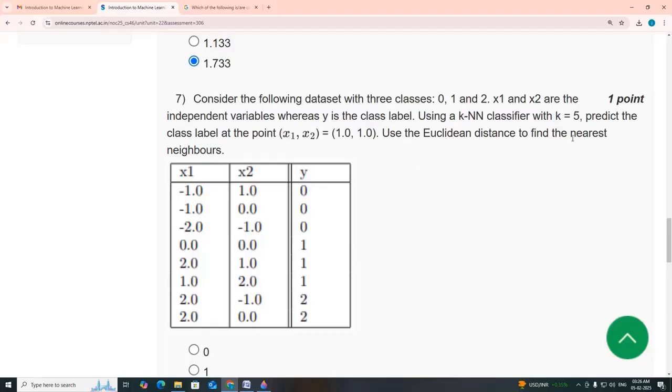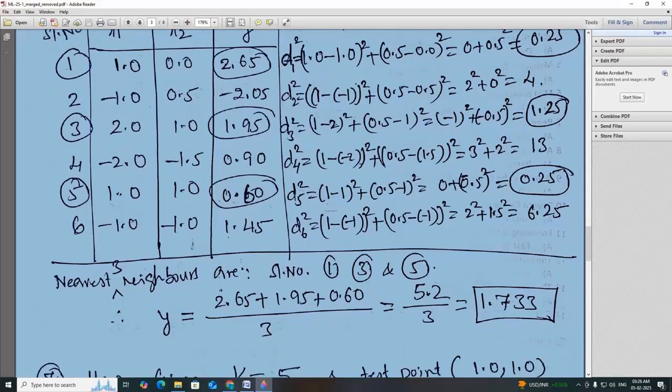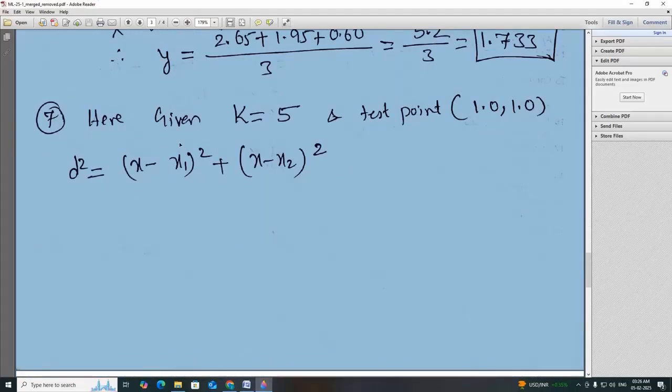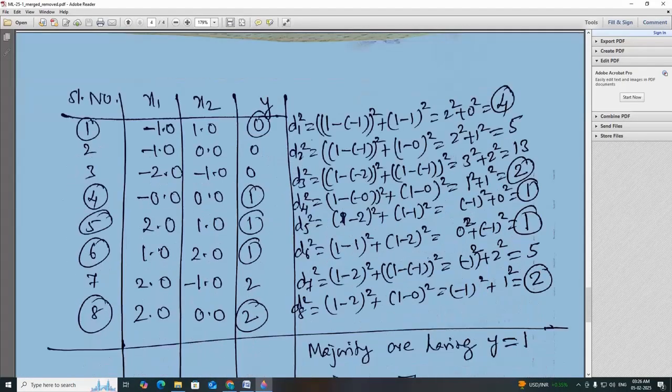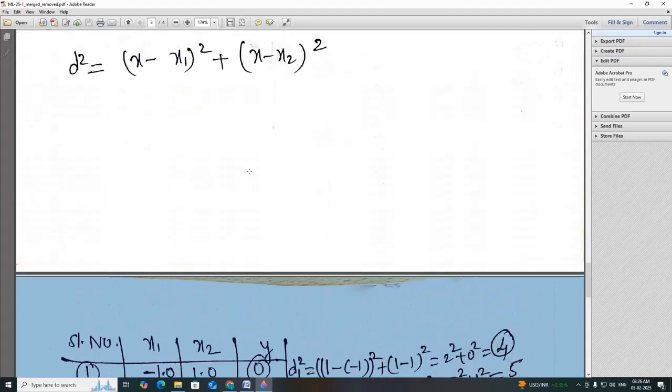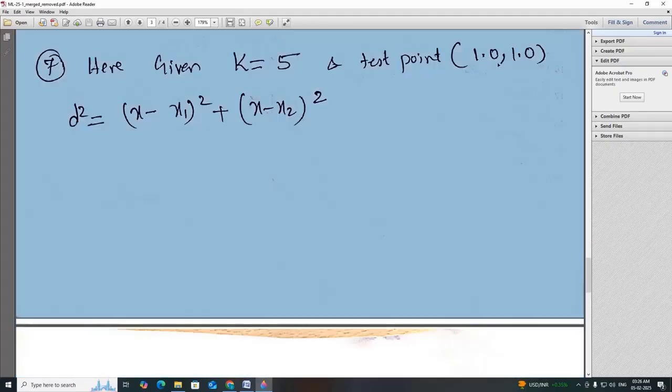Again use the Euclidean distance to find the nearest neighbors. For this problem, k is equal to 5, and the test point is 1, 1. Again we'll use the same d square formula. The method is the same. Here the test point is 1 and 1.